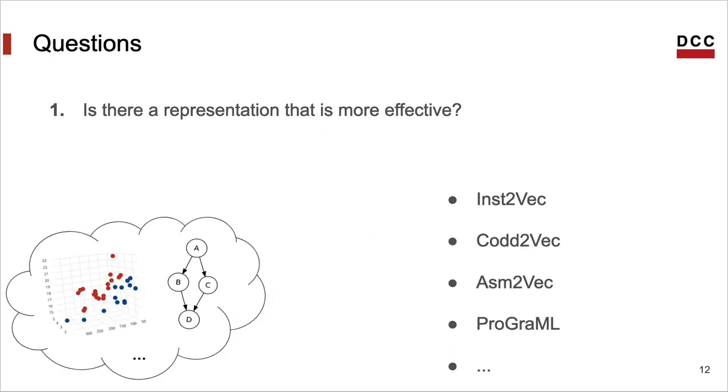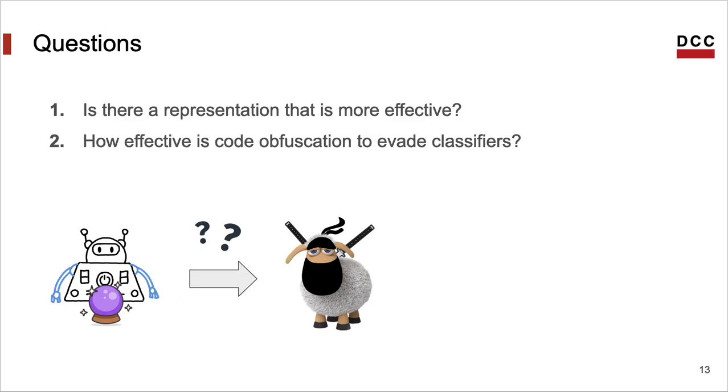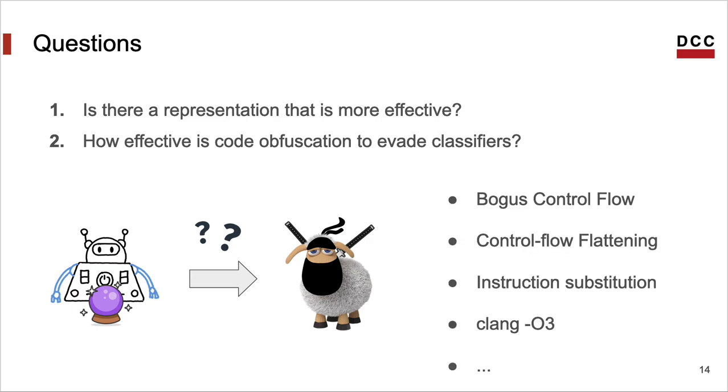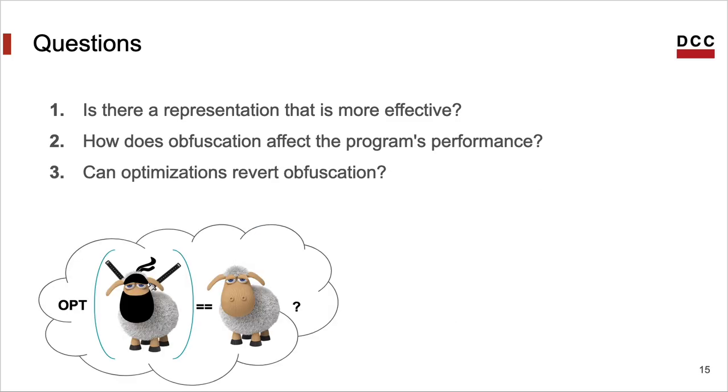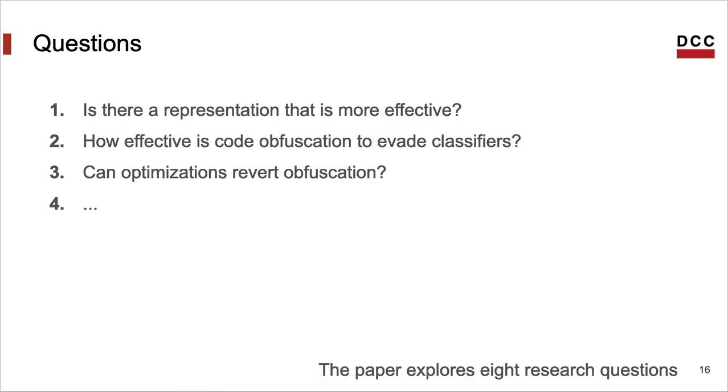For instance, there are many ways to convert a program to a vector of numbers to classify it. So, is there a representation that's more effective? Or how effective are code obfuscations to evade prediction? And mind it that there are many obfuscation techniques. And can optimizations revert obfuscations? Some obfuscation techniques are very naive. Other robust obfuscation techniques. In total, our paper explores 8 such research questions.